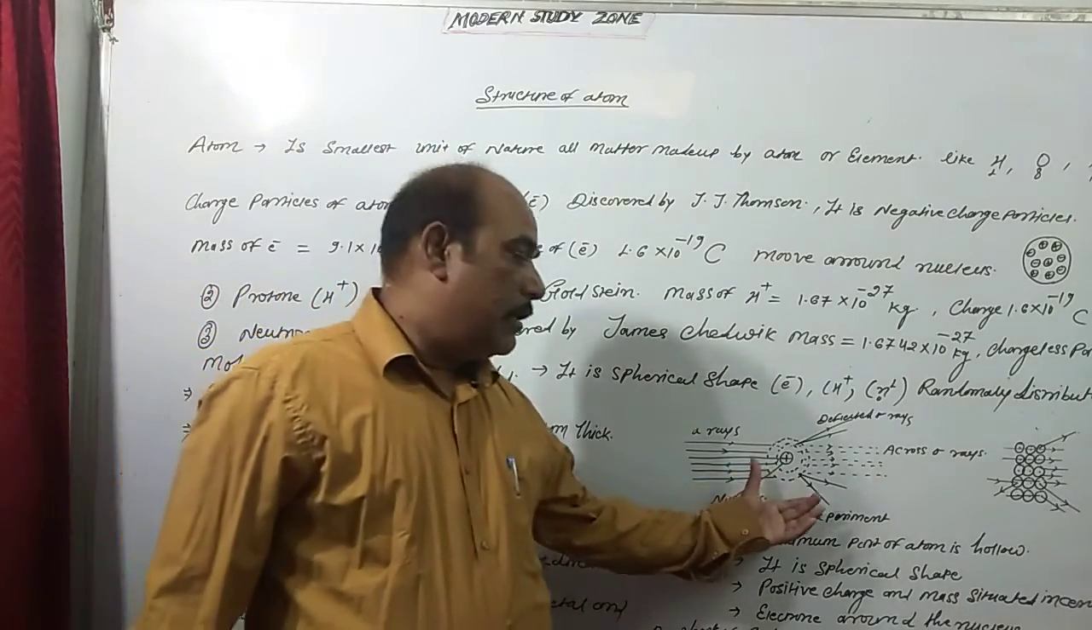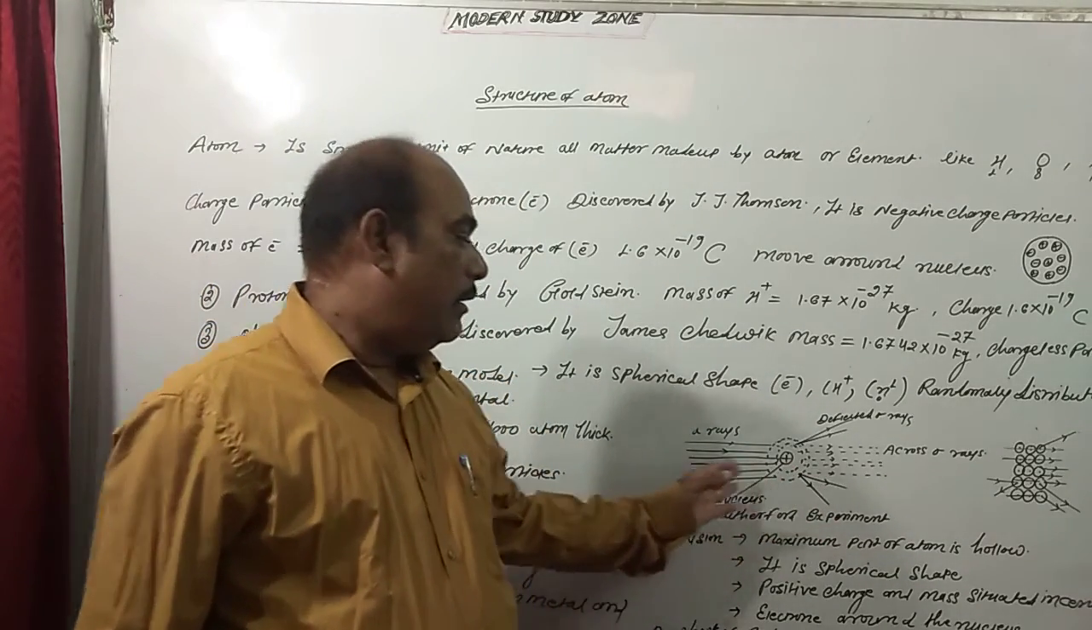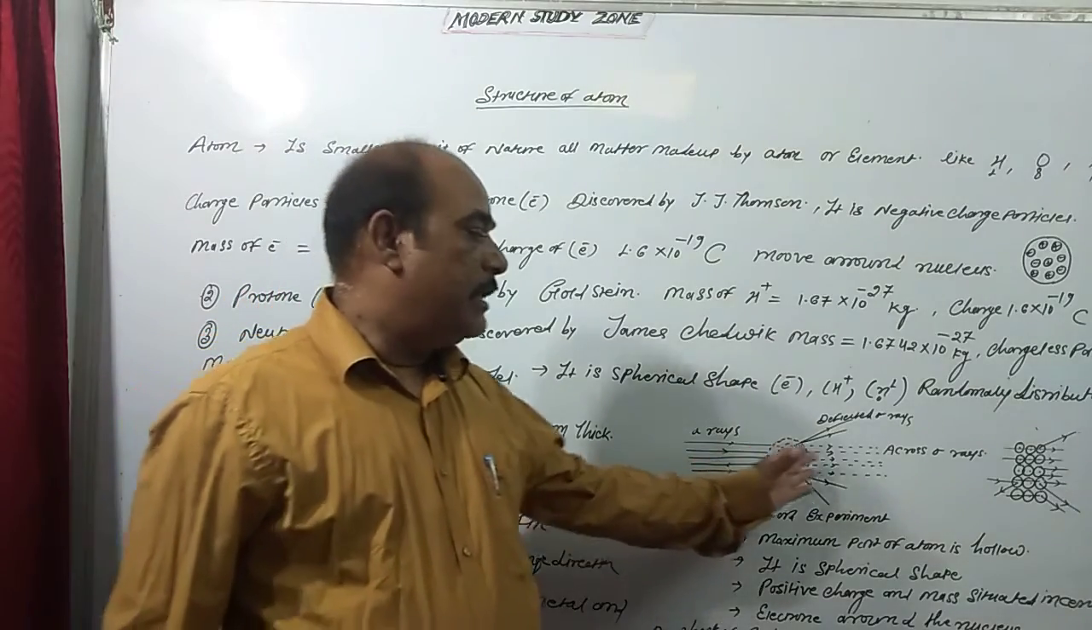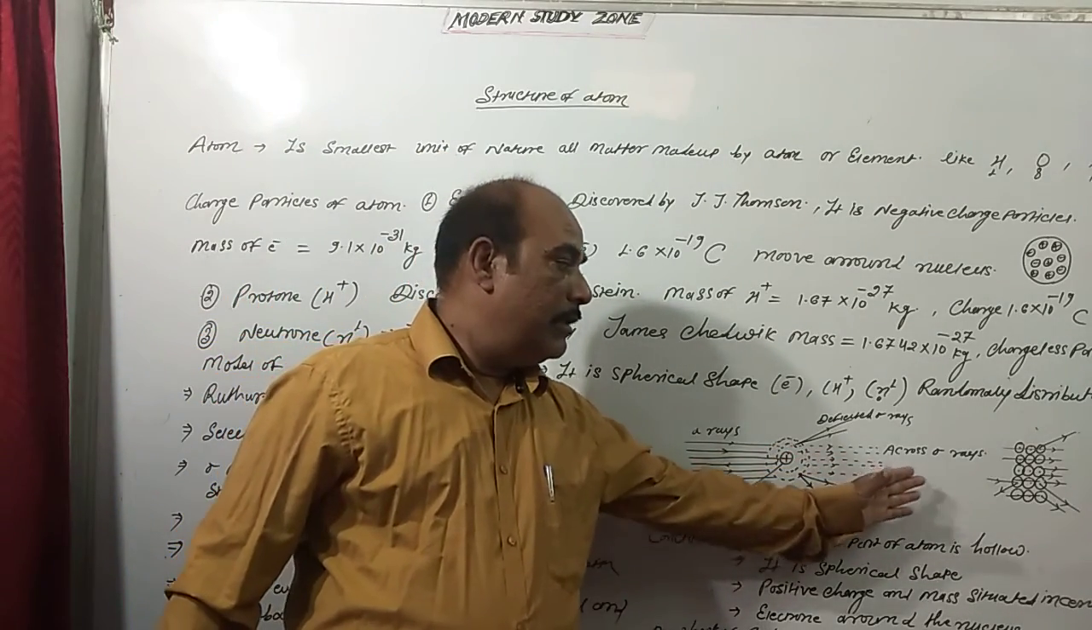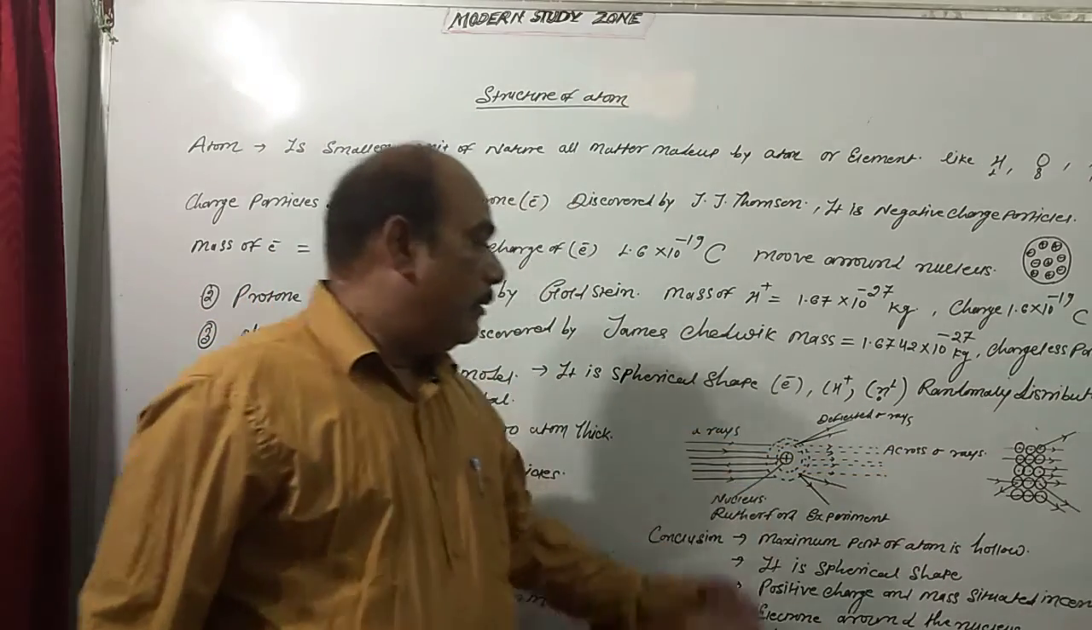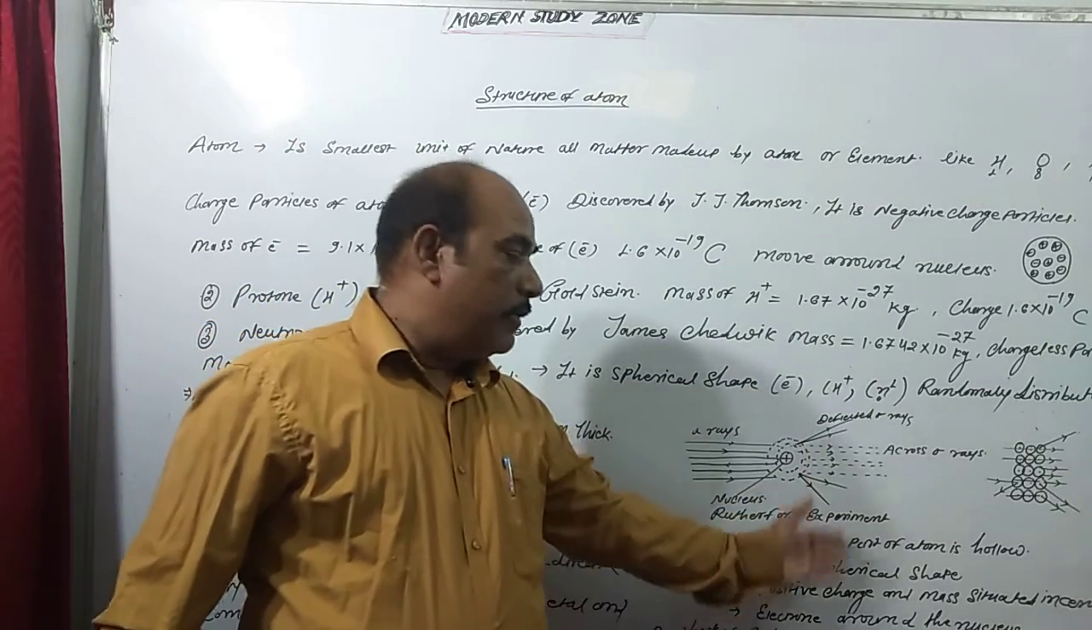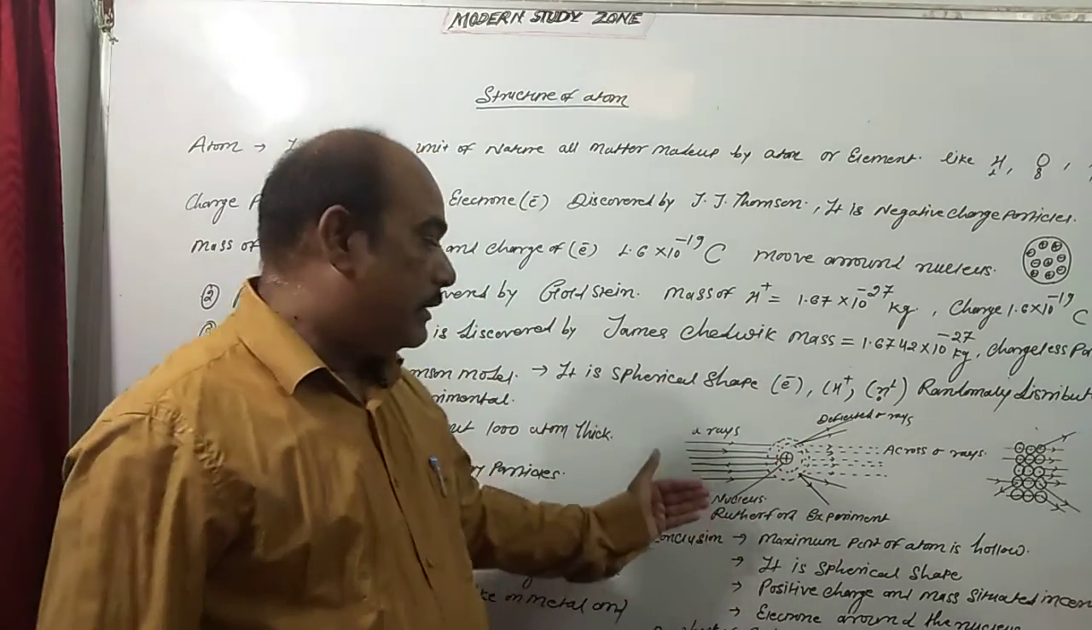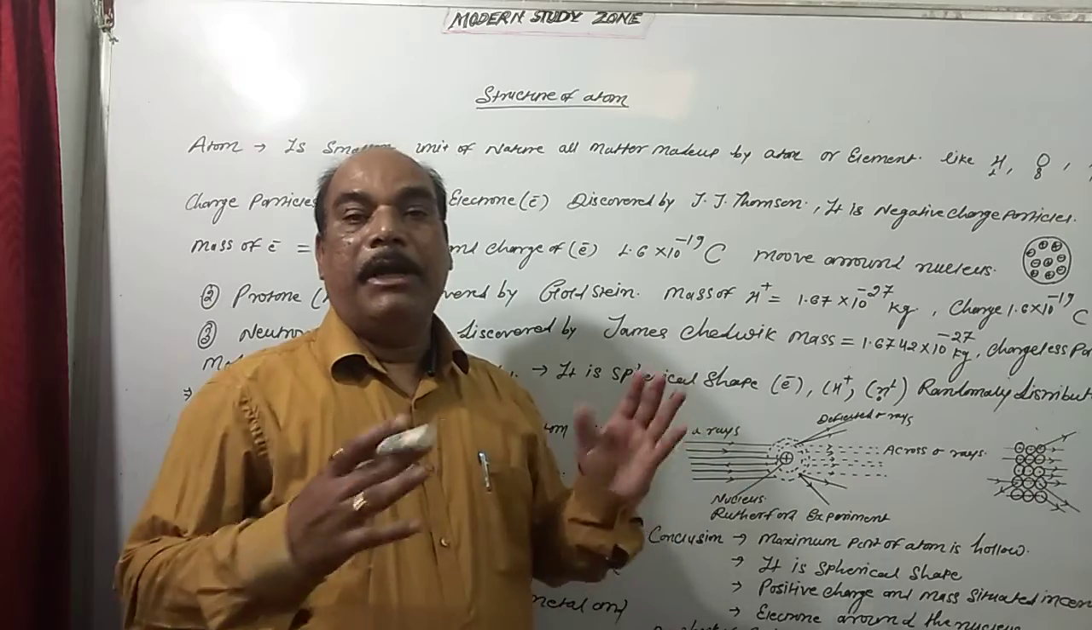Here is the diagram. It is gold foil and alpha particles. Maximum alpha particles cross. Here it is also shown that some alpha particles are deflected. Very few alpha particles return in the back direction.